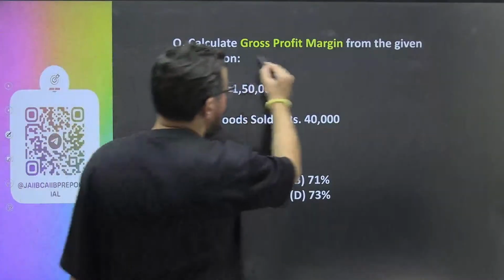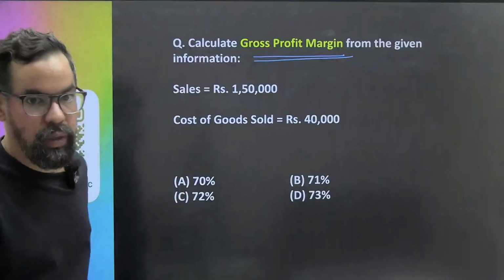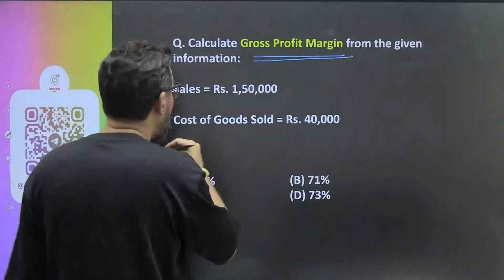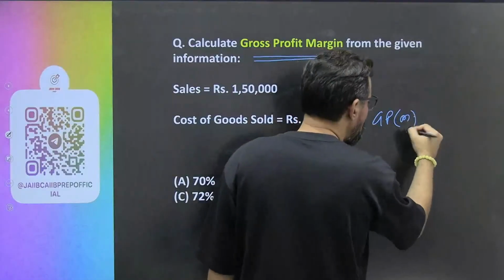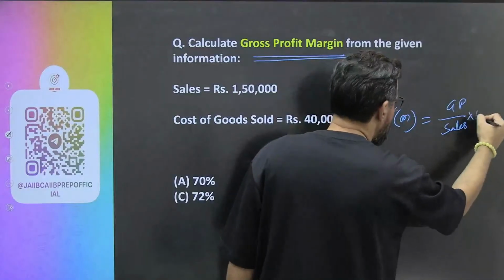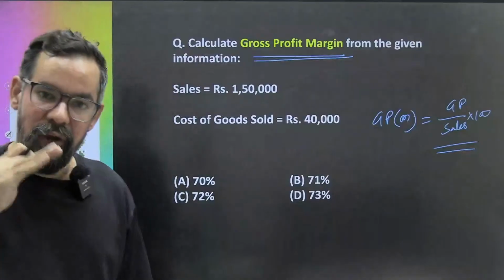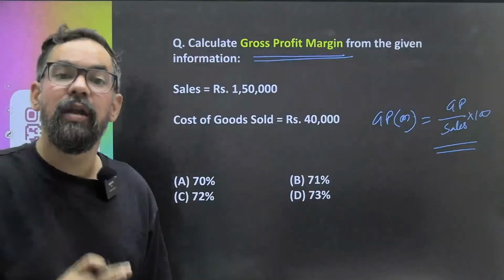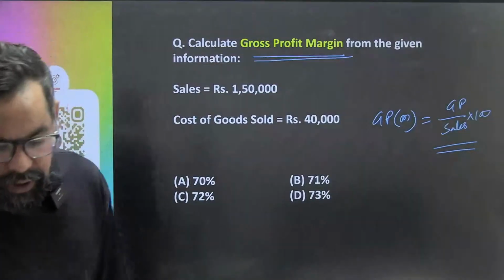Gross profit margin. How do we calculate gross profit margin? Margin is a ratio. Gross profit margin is gross profit divided by sales into 100. This is the formula. If it is net profit margin, it is net profit divided by sales into 100. If it is operating profit margin, it is operating profit divided by sales into 100. So these are the sequences.